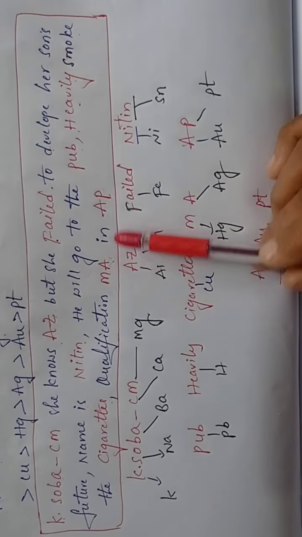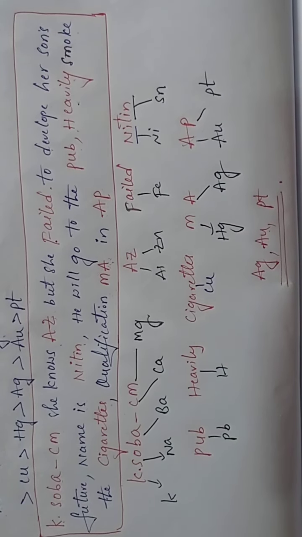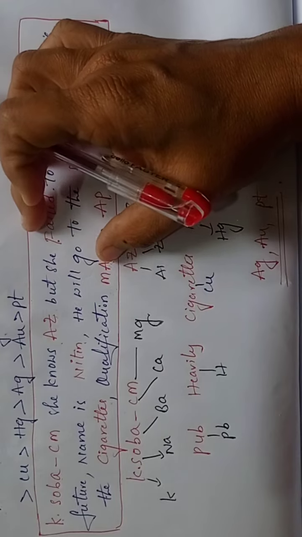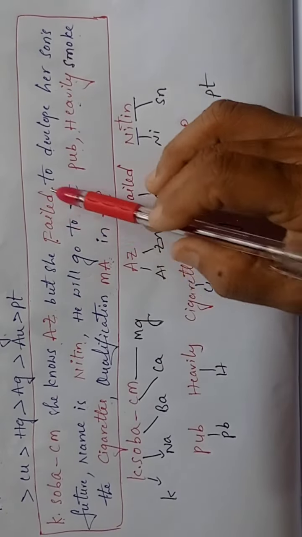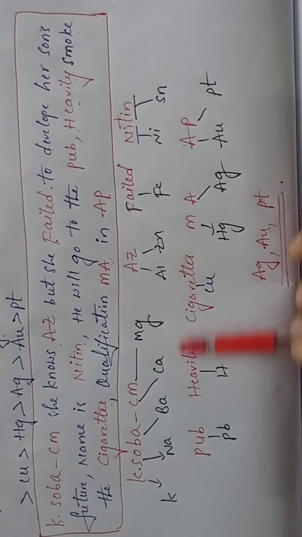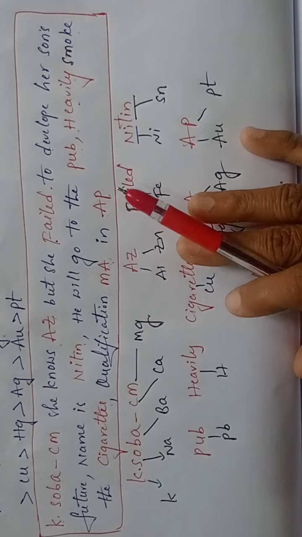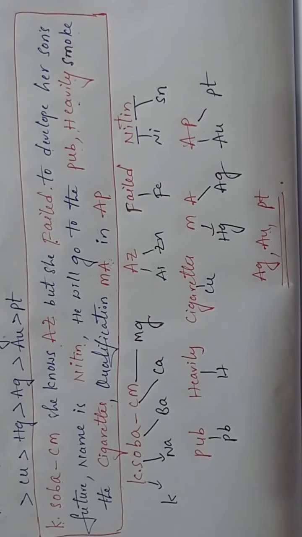So like this you can remember, students. Just remember these three lines. Take these red words separately, and you can form this order. So from this series, now I am going to discuss